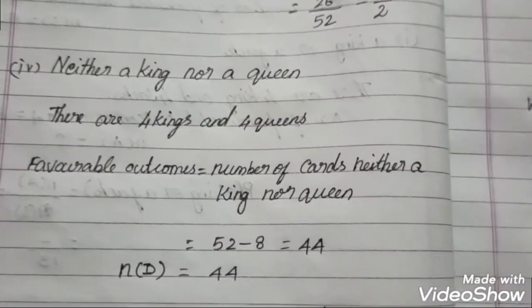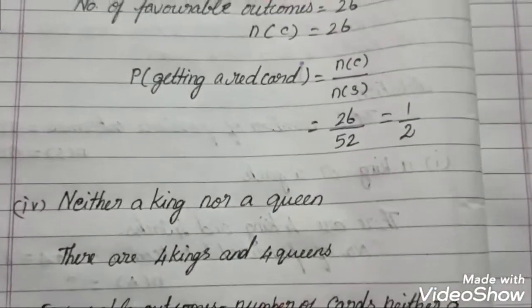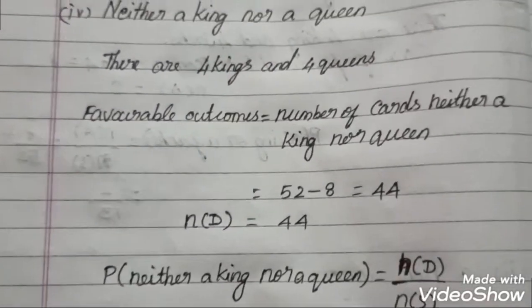I will just show you how to solve this. For example, you have to take whether it's a king or queen, in the sense the alternate method.